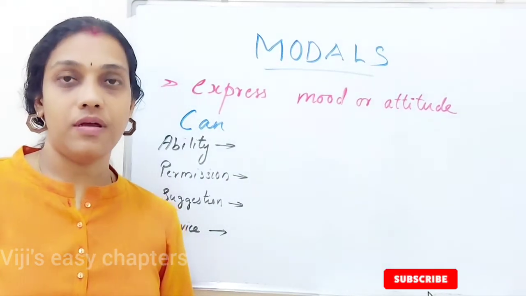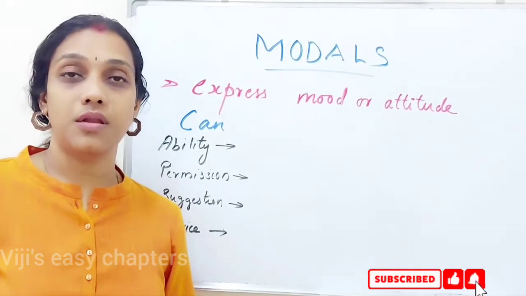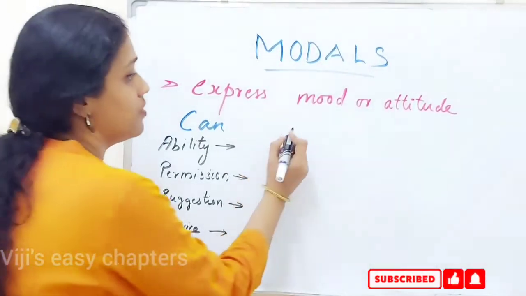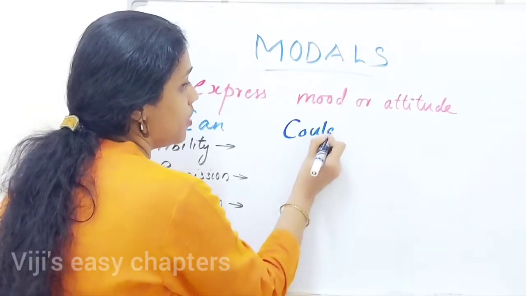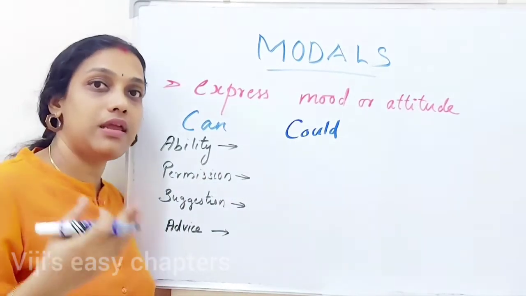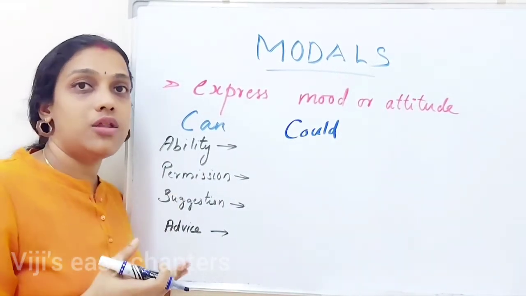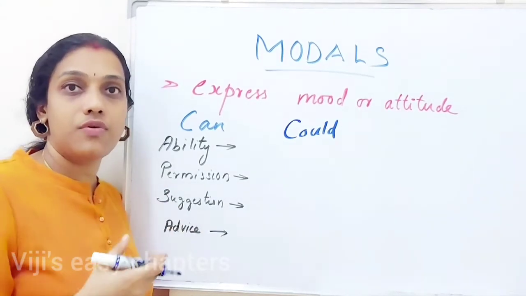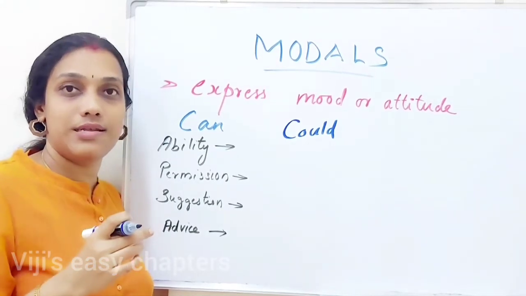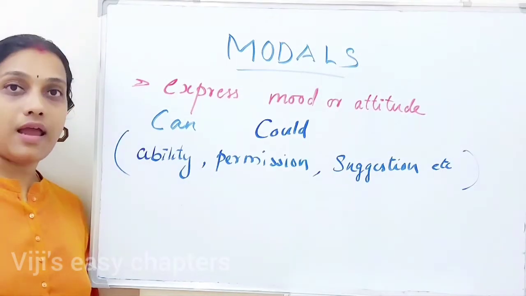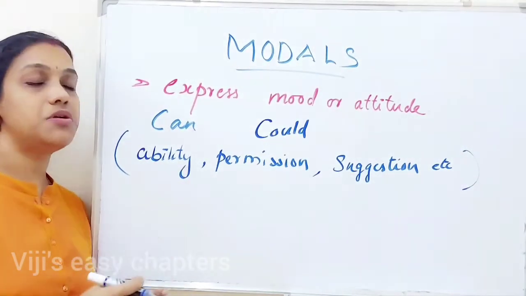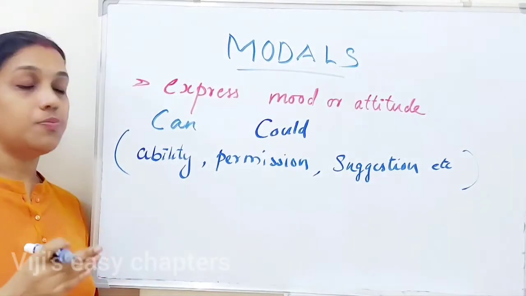There is one more modal verb that can be used instead of can, or in situations where we can use can. That modal verb is could. So could is another modal verb that can be used in situations where we can use can. Then what is the difference between can and could? Can we use can and could as per our wish? No, there are certain conditions where we can use can and could. Let us see that. Can and could can be used in situations that demand expressing ability, permission, suggestion, advice, or possibilities.